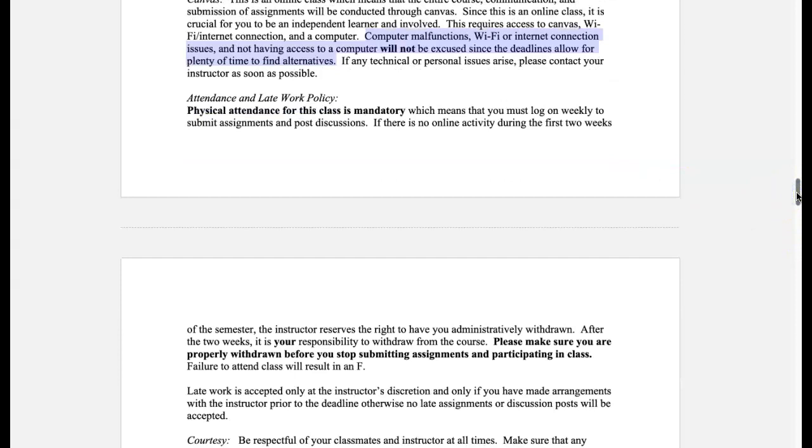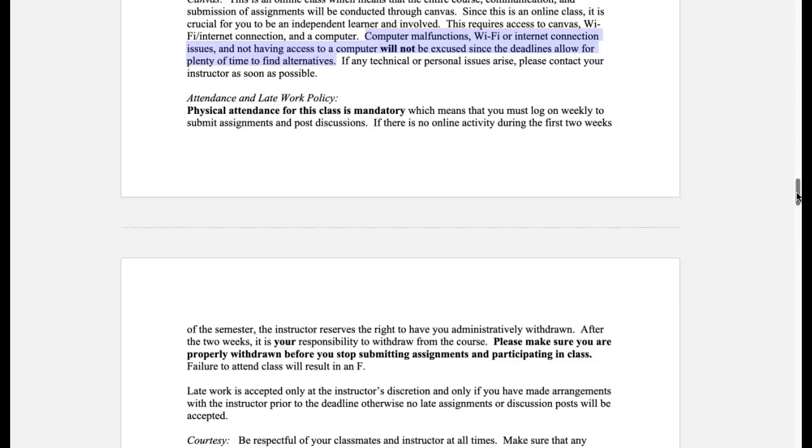Which brings me to physical attendance for this class and late work. So like I said, physical attendance is mandatory, which means that you have to log in weekly, but that also means that you're submitting assignments on a weekly basis. It doesn't just mean that you log in but you don't submit anything. And of course, when it comes to late work, I don't accept late work. When the assignment closes, the assignment closes.